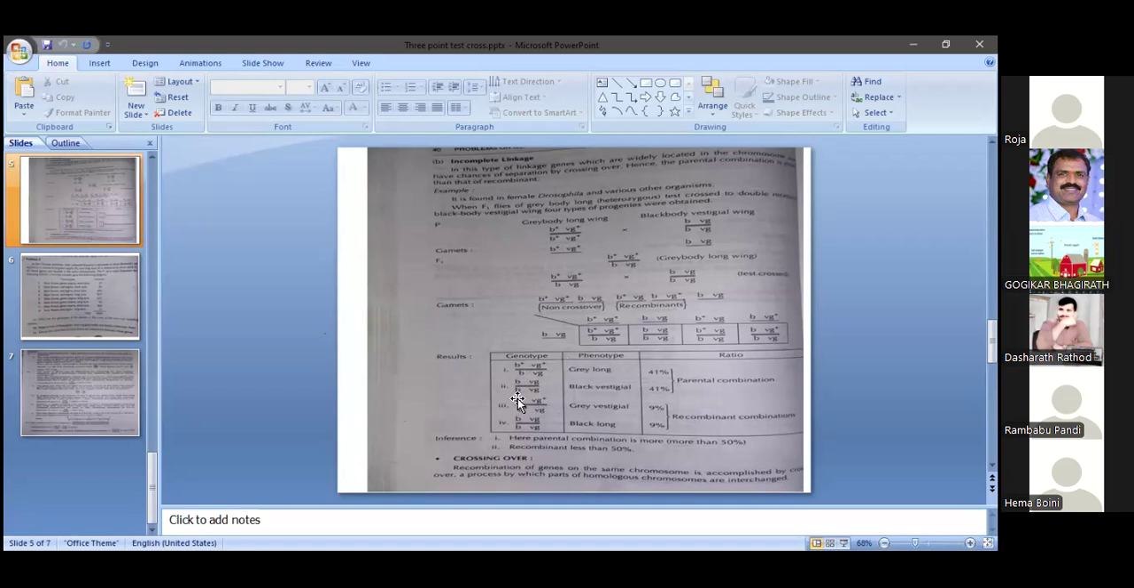And BVG, and this is also homozygous, black vestigial. But see here, B plus and B plus here, VG plus and VG, somewhat different we can see here. That's why in the crossing over, we can see this is the recombinant gametes.